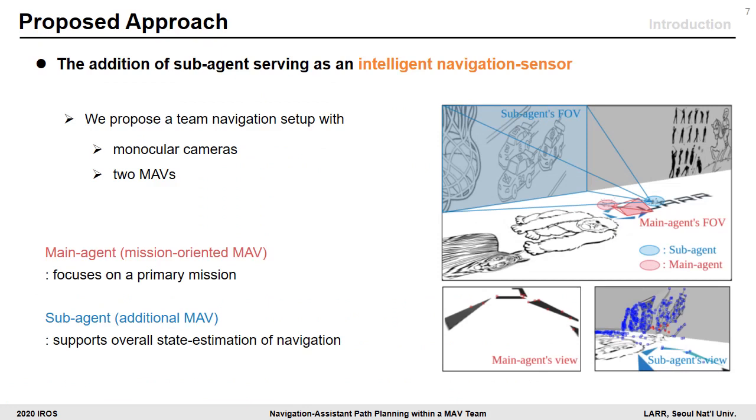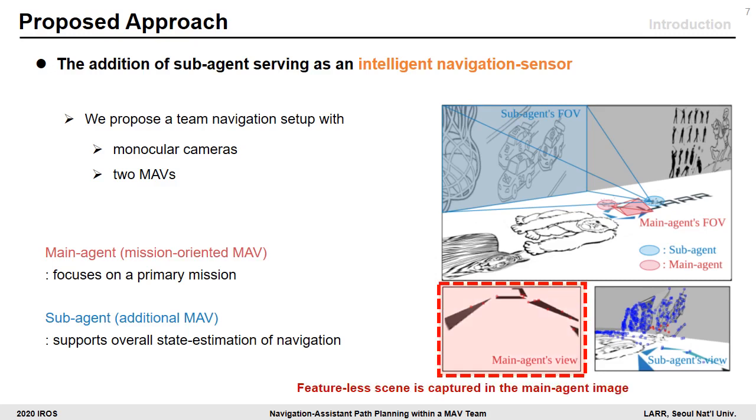So we solve this problem by adding sub-agents serving as an intelligent sensor for navigation. A two-MAV team navigation setup with a monocular camera is proposed. In this team, there are two agents. The first one is a main agent, which only focuses on its mission, and the second one is a sub-agent, which supports state estimation of navigation. As you can see in the figure, even though the main agent moves along mission-oriented paths and meets a featureless area, the sub-agent can help the navigation of the main agent. Therefore, the main agent can continue a mission without navigation failure.